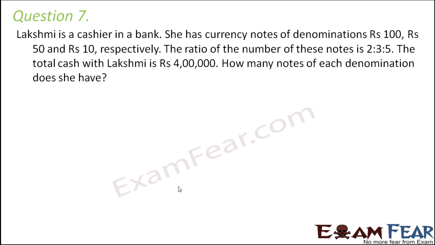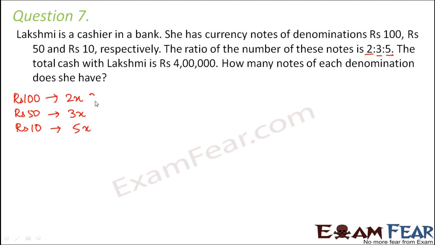So here again let us assume. So what are the three denominations that she has? Rupees 100, rupees 50 and rupees 10. So let us say, now since these notes are in the ratio of 2:3:5. So rupees 100 is 2x, rupees 50 is 3x, and rupees 10 is 5x. So that is what we have assumed.